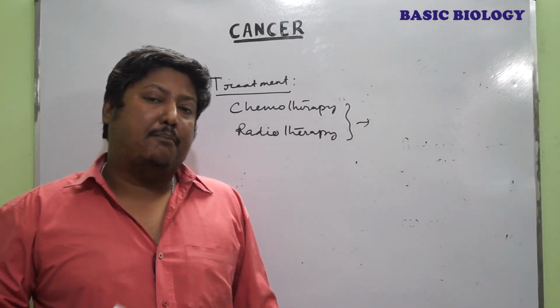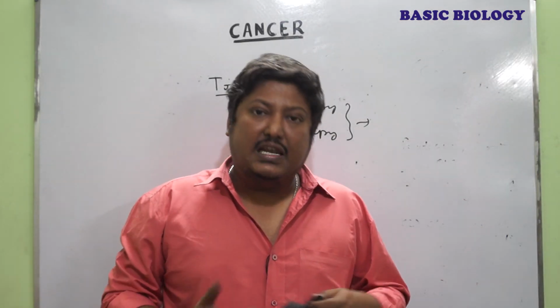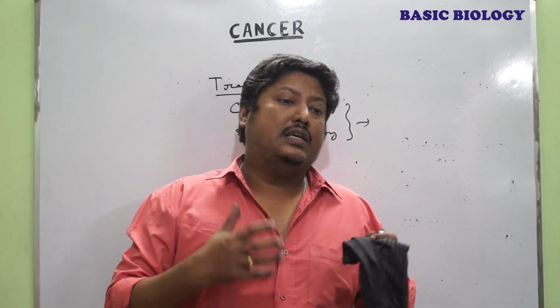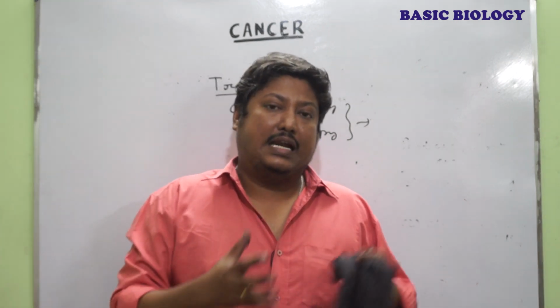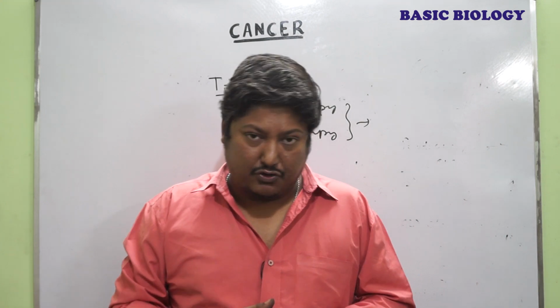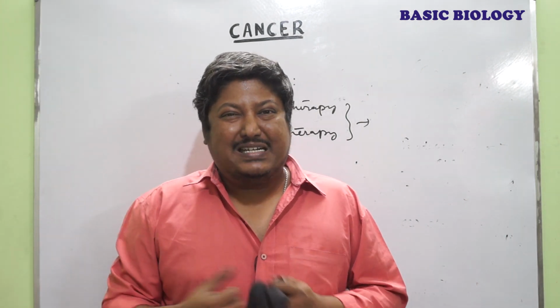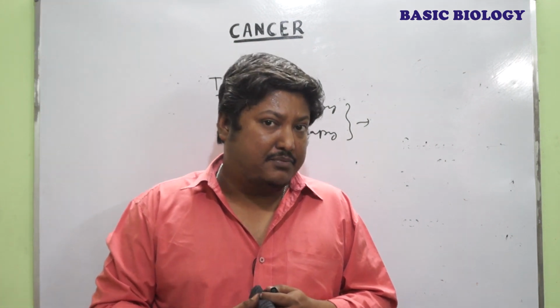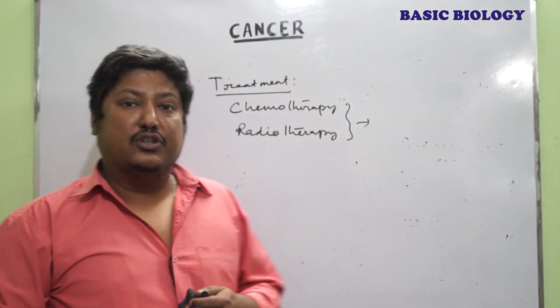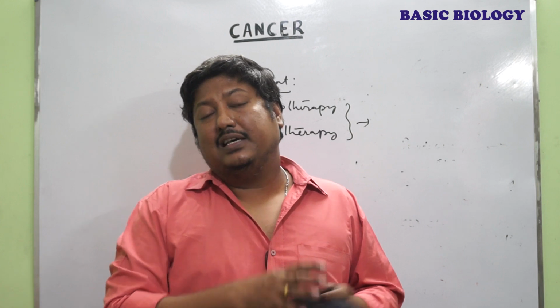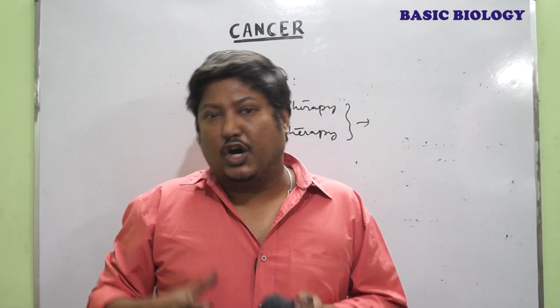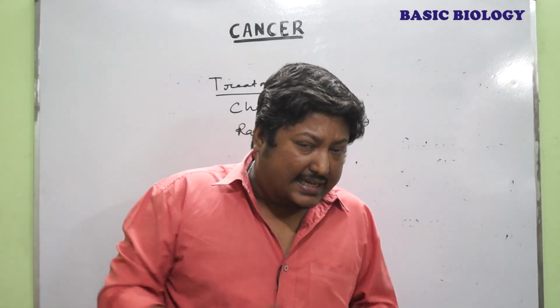These therapies are applicable and save the life of patients when the cancer is diagnosed at an earlier stage, that is grade 1 or grade 2. But when it is in grade 3 or grade 4, there is a very low chance of survival using these kinds of treatment. But right now there are different types of strategies being adopted, though those are under trial.